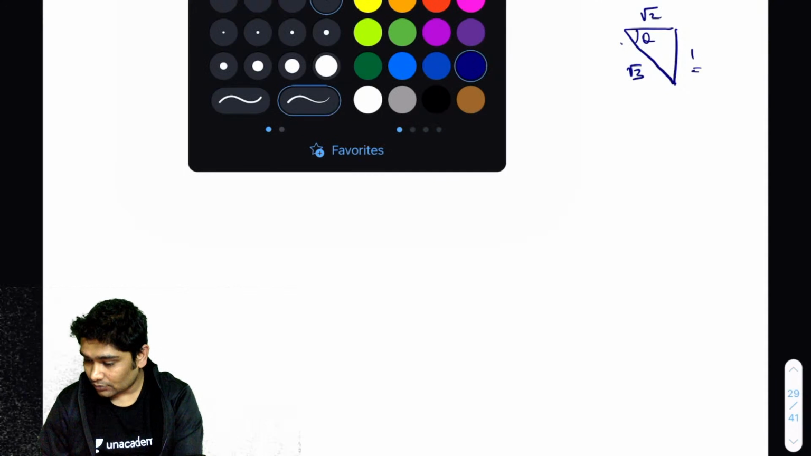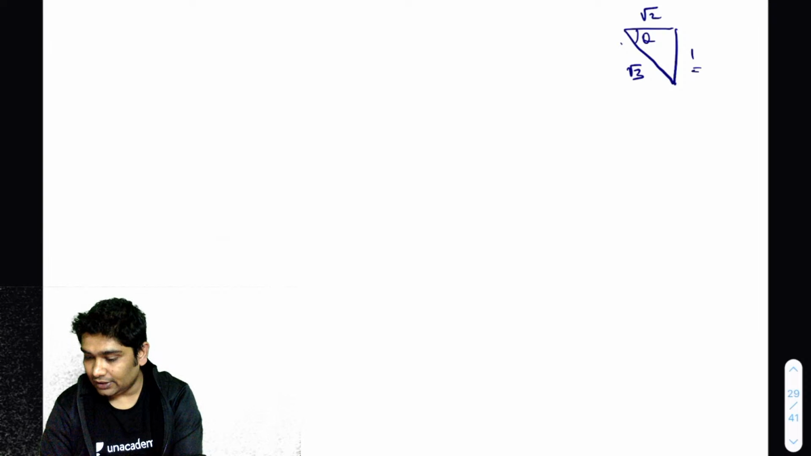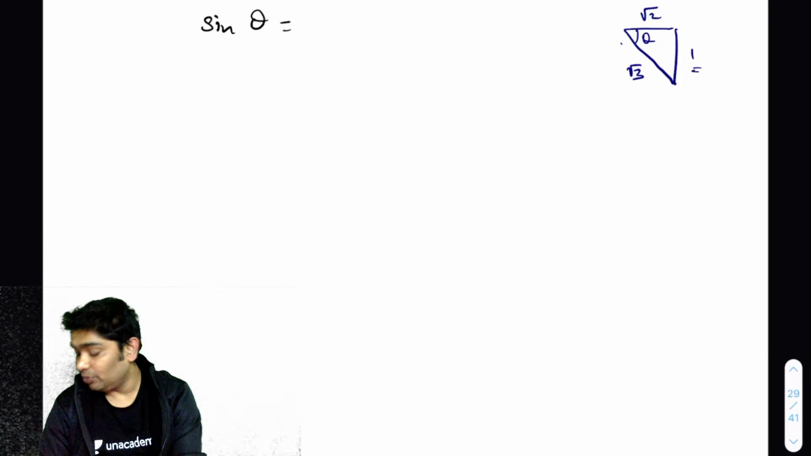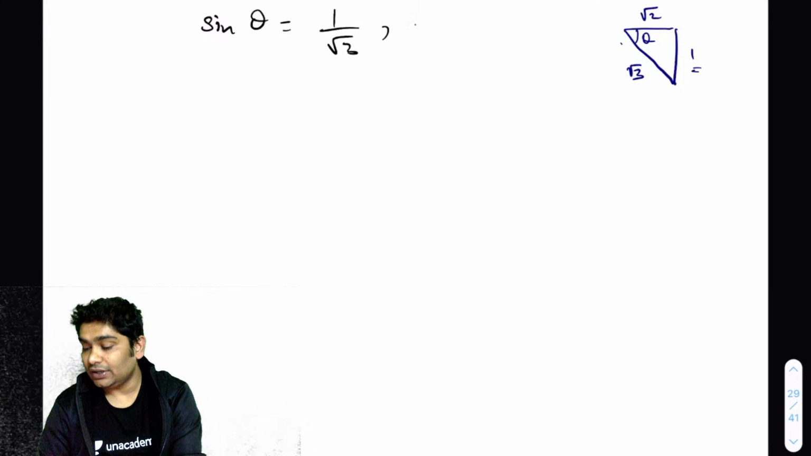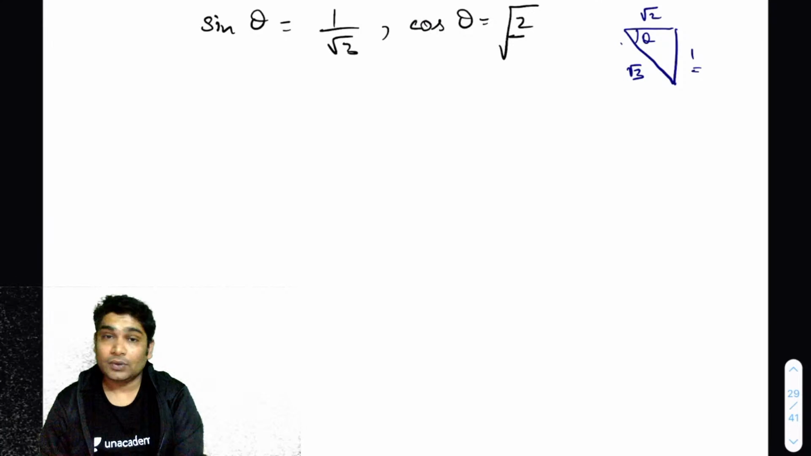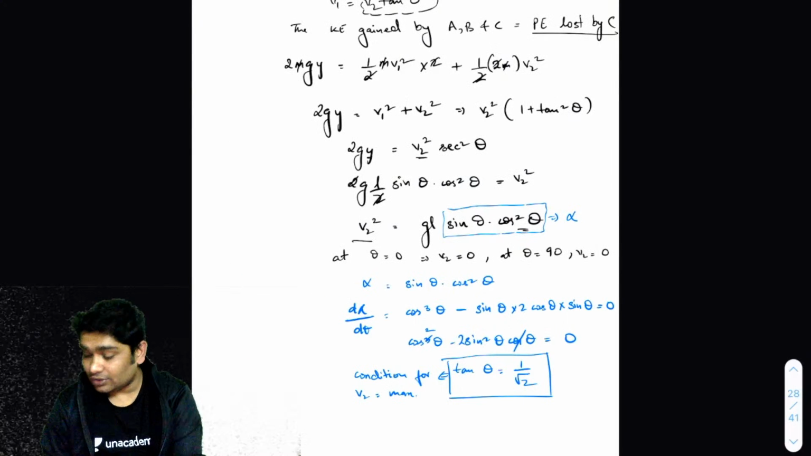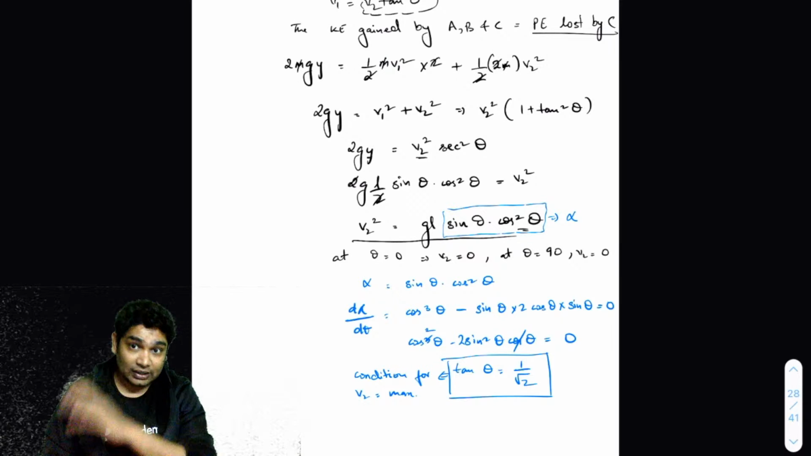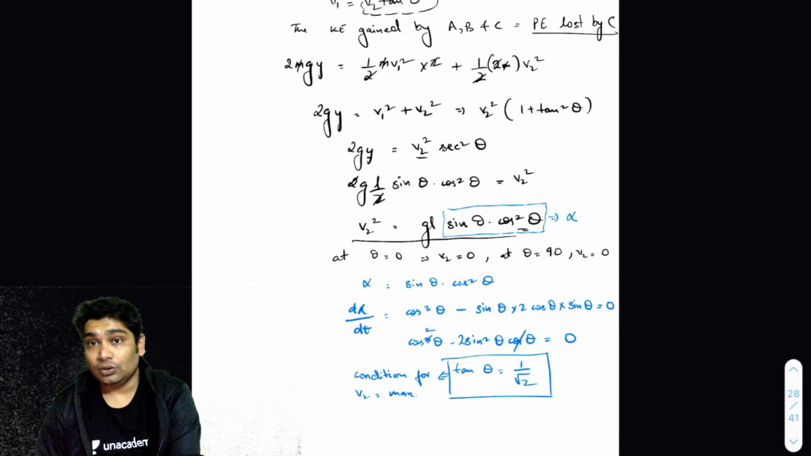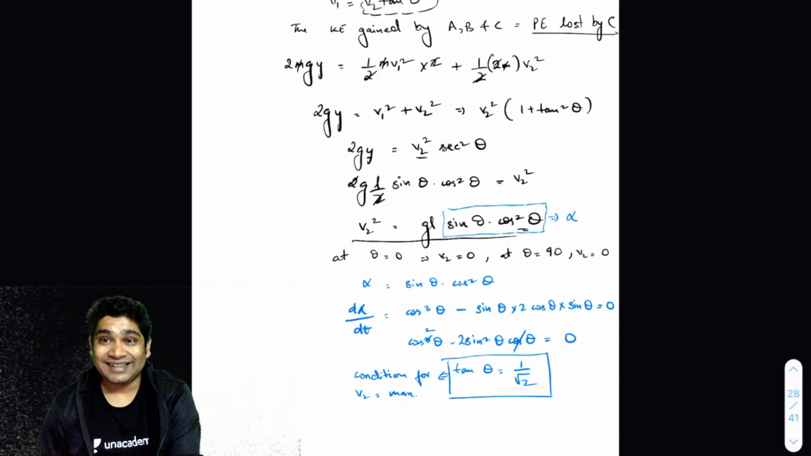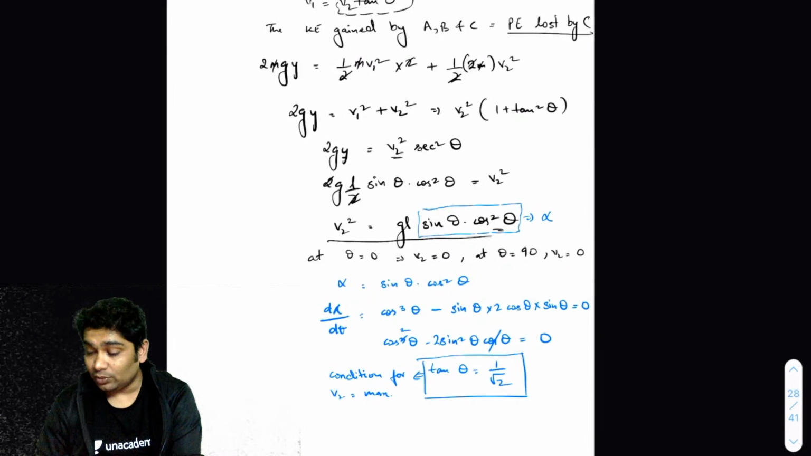Okay. So what you will realize is, what is sine theta? Sine theta from this triangle would be perpendicular upon hypotenuse, 1 over root 3, and cos theta would have been root 2 over 3. Right. Now all I need to do is remember that v2 max would be when the tan theta is 1 by root 2. So all I need to do is substitute these values of cos theta and sine theta here, and I'll get v2 max.